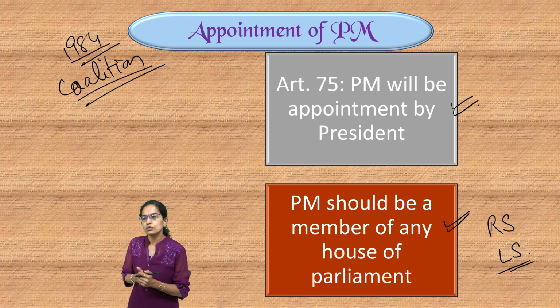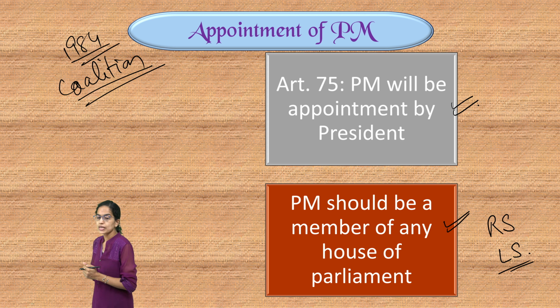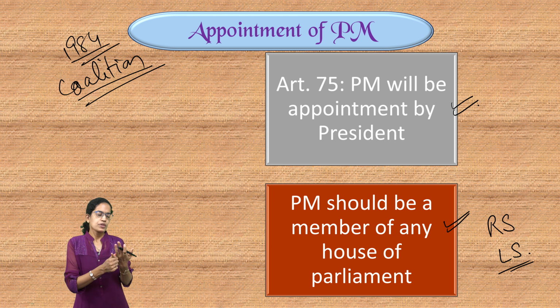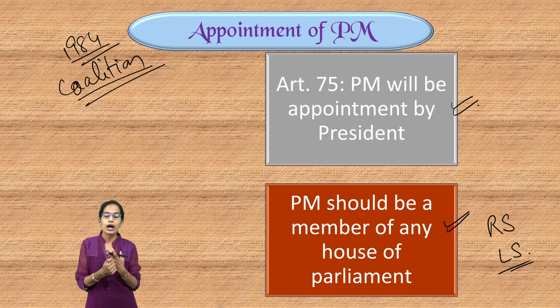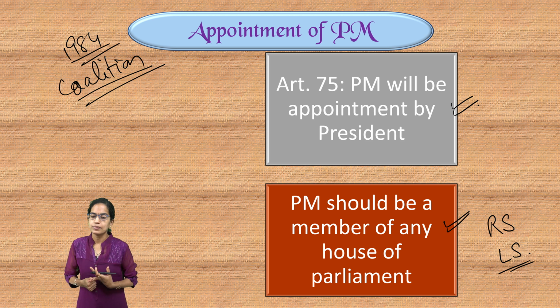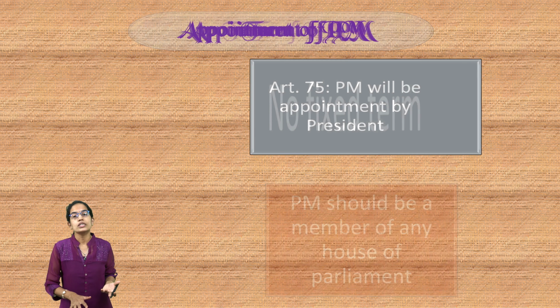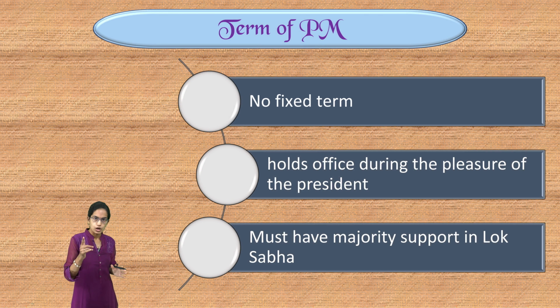We have numerous prime ministers who have been part of Rajya Sabha. For example, Indira Gandhi in 1966, then we had Manmohan Singh in 2004, who were members of Rajya Sabha. So, Prime Minister can be a member of either Lok Sabha or Rajya Sabha, and if there is no clear party in majority in Lok Sabha, then it's up to the discretion of the President to appoint.